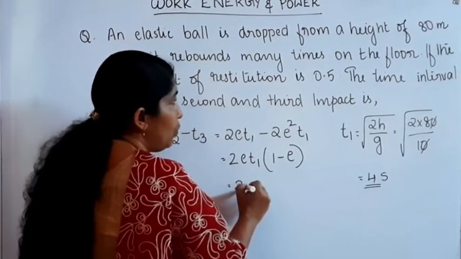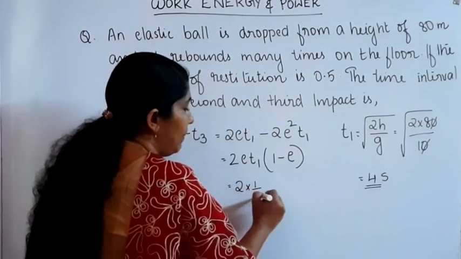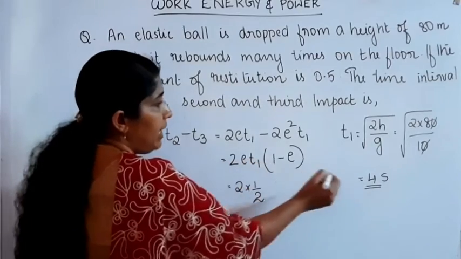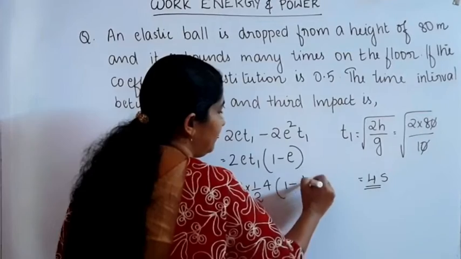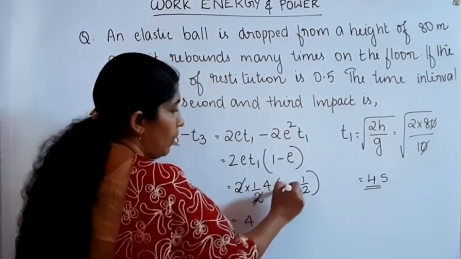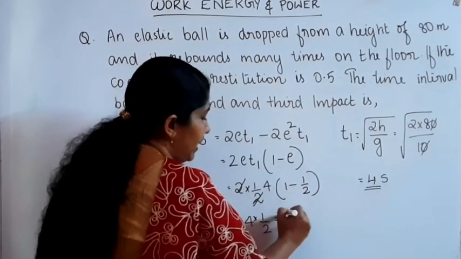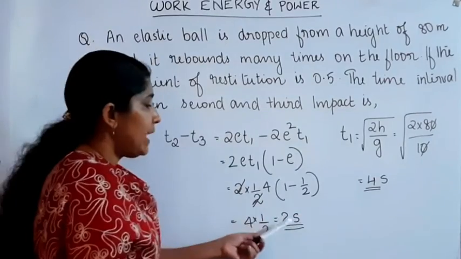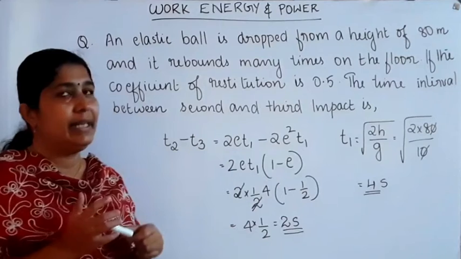Here 2 into the coefficient of restitution, which is 0.5, that is 1 by 2, into T1, where T1 is 4 seconds, into 1 minus 1 by 2. The 2 gets cancelled. 4 into 1 minus 1 by 2, which is 1 by 2, then 4 into 1 by 2 is equal to 2. So 2 seconds is the time interval between the second and third impact.